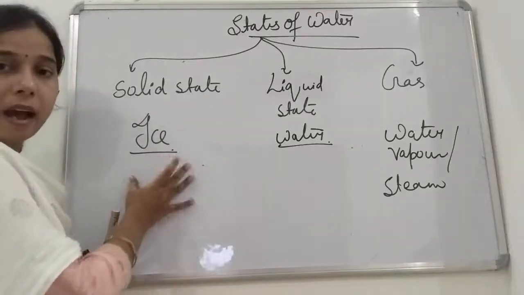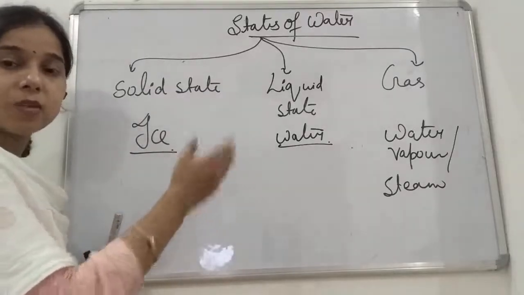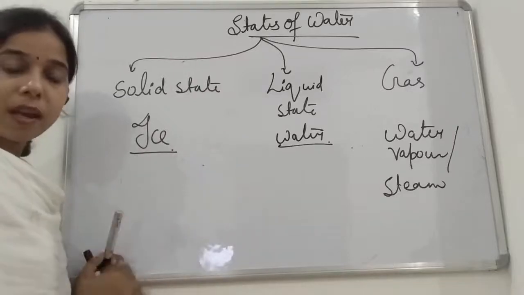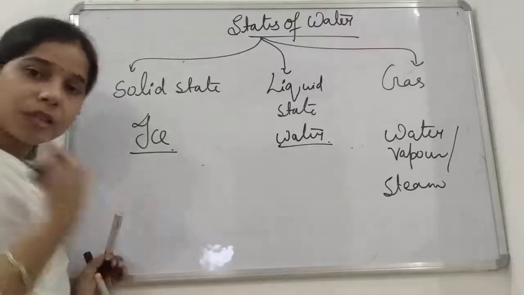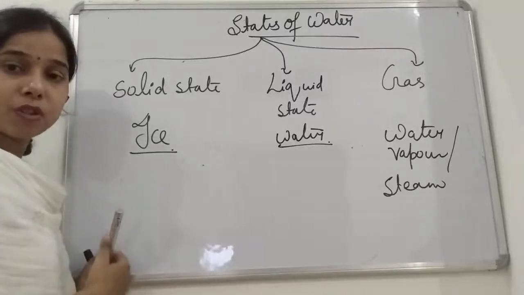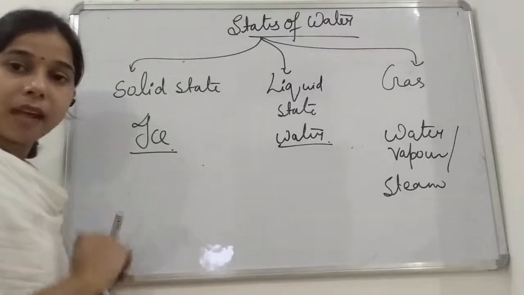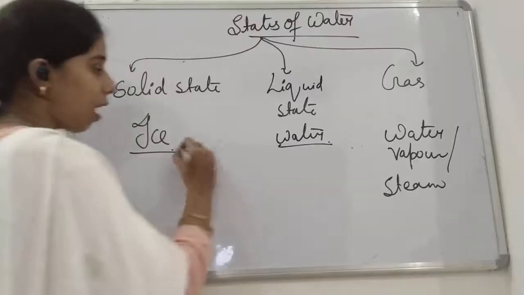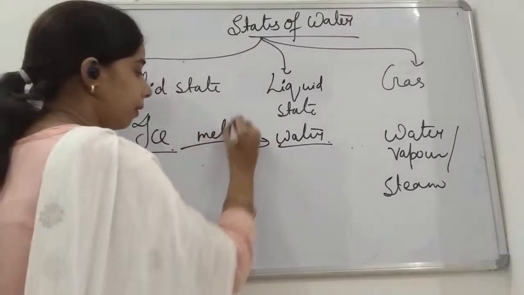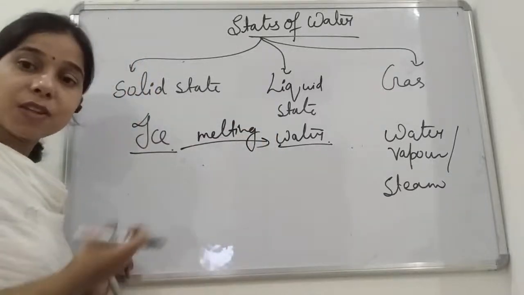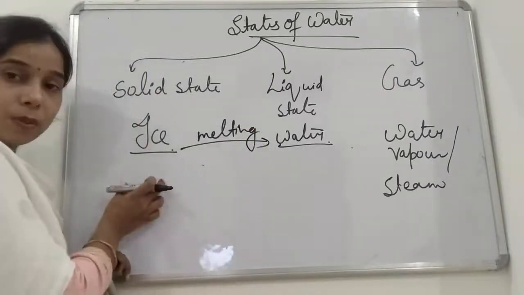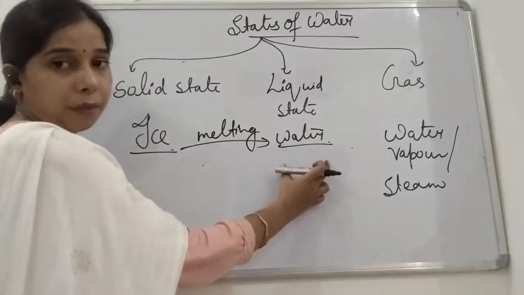How is this, students? We had taken ice, which is present in the tray kept in the fridge. As you take it out from the fridge and keep it outside at room temperature, what will happen? The ice starts melting, and as it melts, this ice will get converted into water.